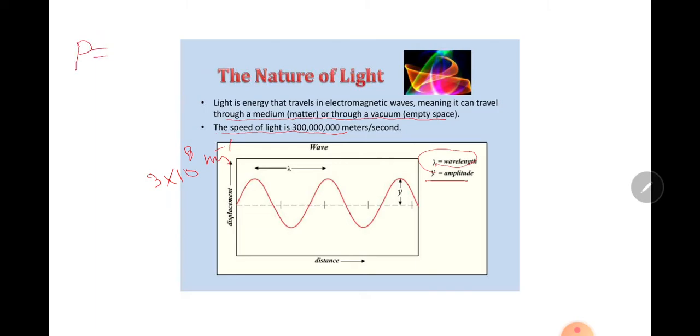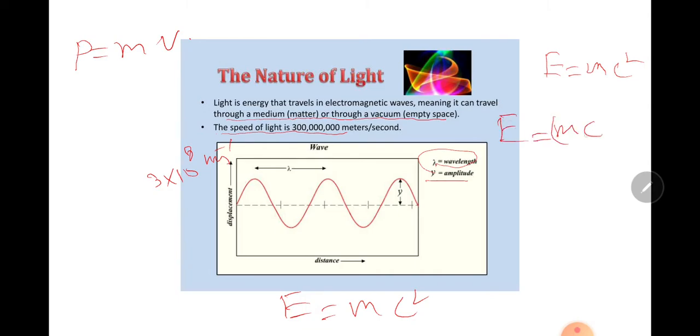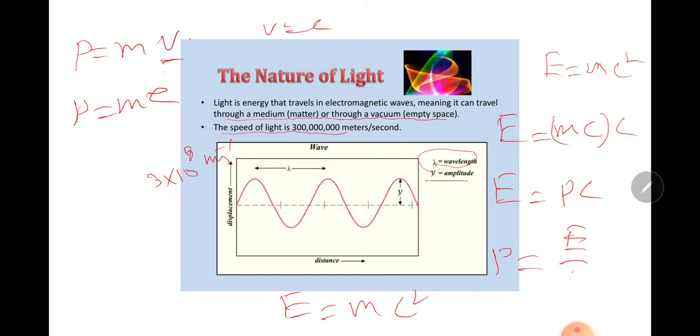For example, P is equal to mv, and E is equal to mc square. So E is equal to mc into c. E is equal to pc. For light, V is equal to C. So P is equal to E divided by C.